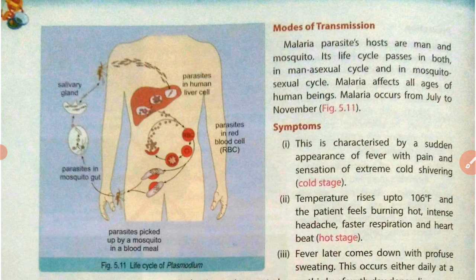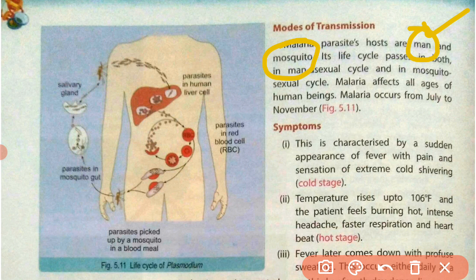of this protozoa in the human body. So the malaria parasite's host is man. The malaria parasite, which is Plasmodium, lives in the body of man and mosquito as well. Some part of its life it spends in the body of man, and some part of its life it spends in the body of mosquito.